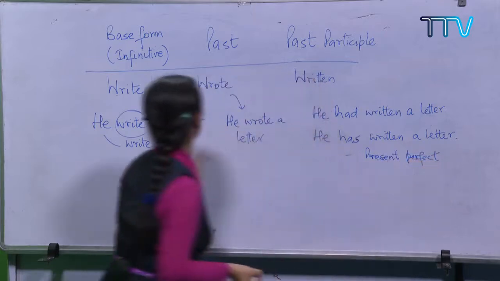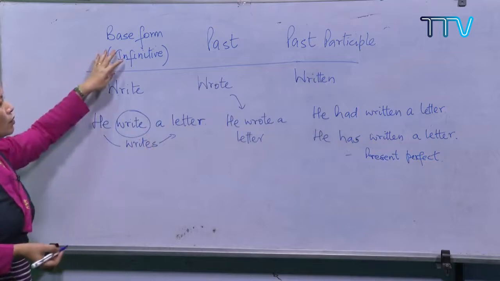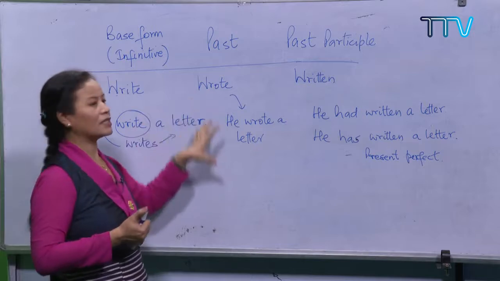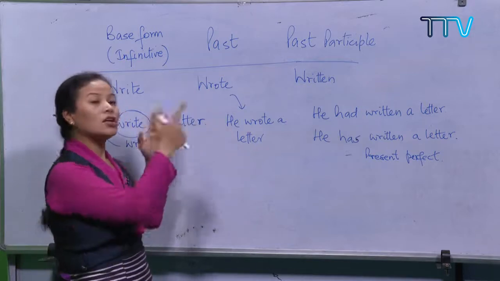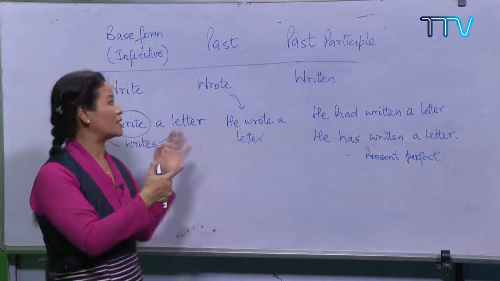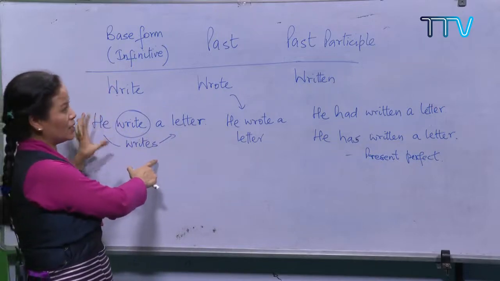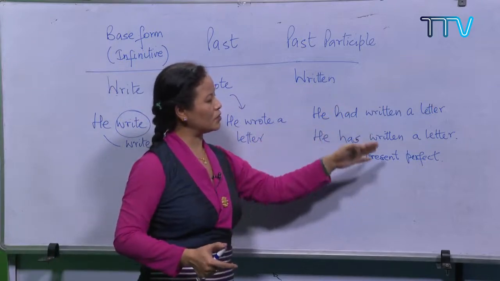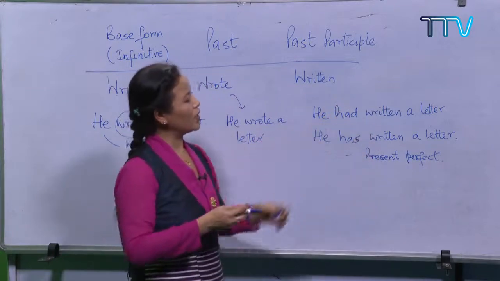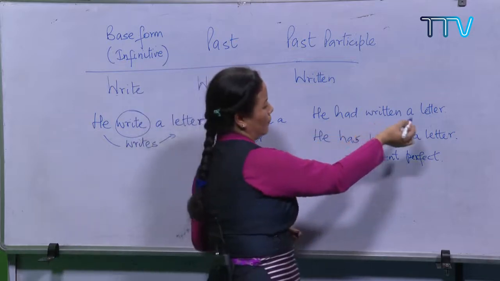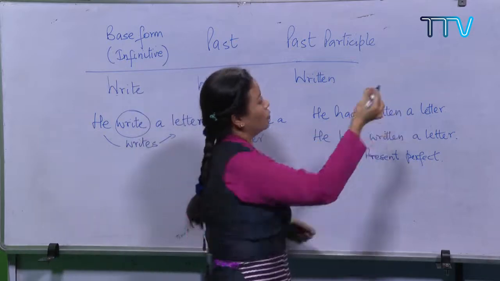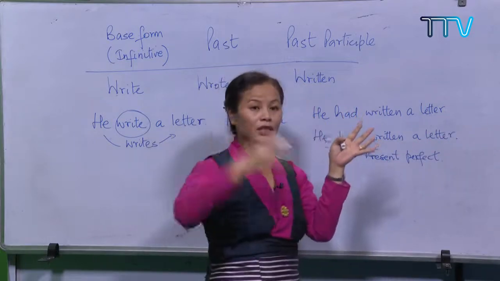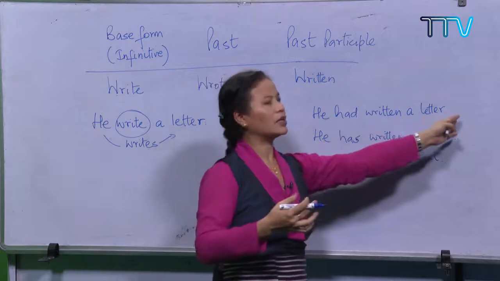Now, what I want you to try is framing sentences in the different verb tenses. So this one is simple present tense, simple past. Here I have written past perfect as well as present perfect. So he had written a letter in a way that you can add something, because we talk about something that has already happened when the other action is happening, right? He had written a letter when his friend arrived.